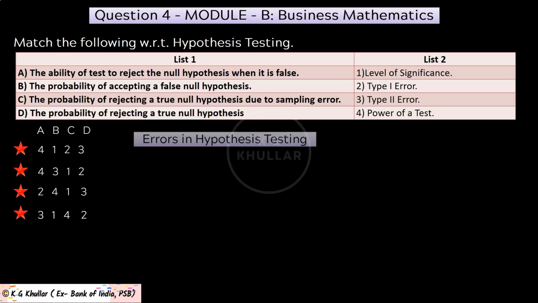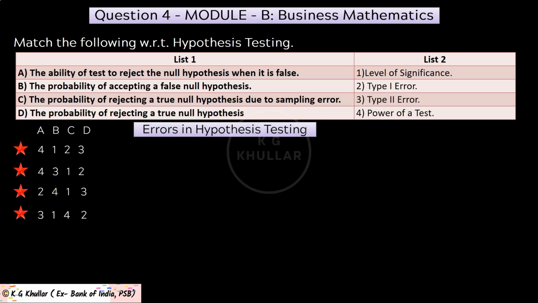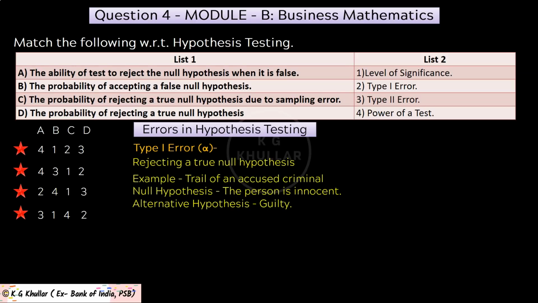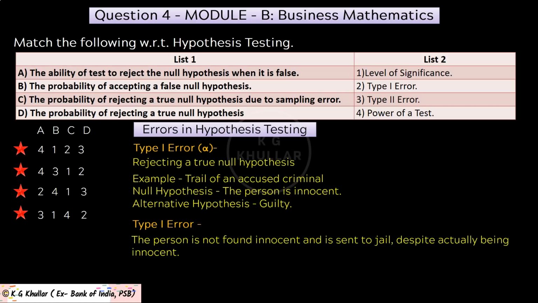Then next comes errors in hypothesis testing. Friends, in testing any hypothesis, we are likely to commit two types of errors. Now first is type 1 error. Now we make this type of error by rejecting a true null hypothesis, and this type of error is generally denoted by alpha. For example, let's look at the trial of an accused criminal. The null hypothesis will be the person is innocent, while the alternative hypothesis will be that he is guilty. Now type 1 error in this case would mean that the person is not found innocent and is sent to jail despite being actually innocent.